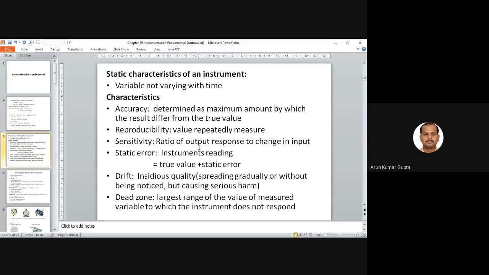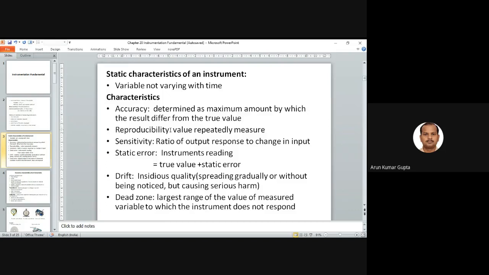What are the characteristics? Accuracy is determined as the maximum amount by which the result differs from the true value. So this is a plus-minus error, you can say. And reproducibility is a very important feature of any instrument. It should report the same value when we repeat the run, meaning when you repeat the same experiment.